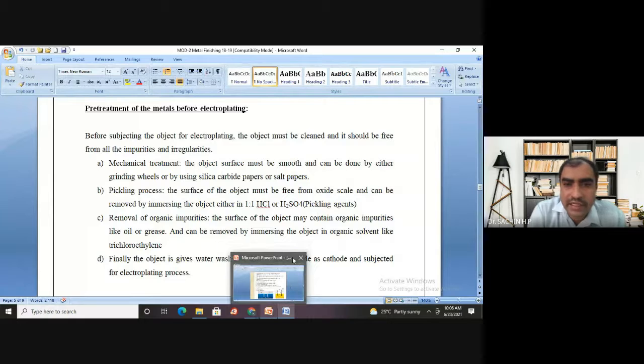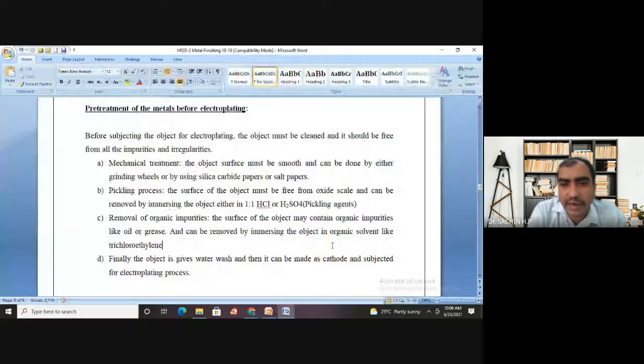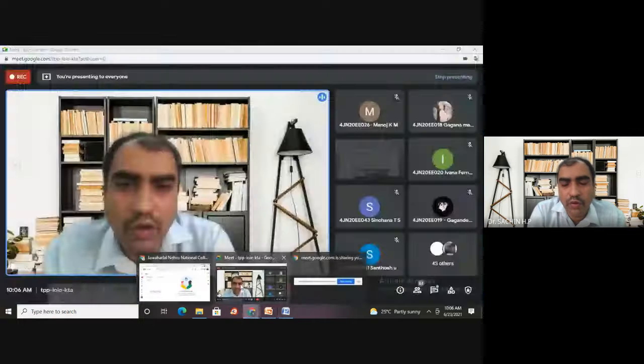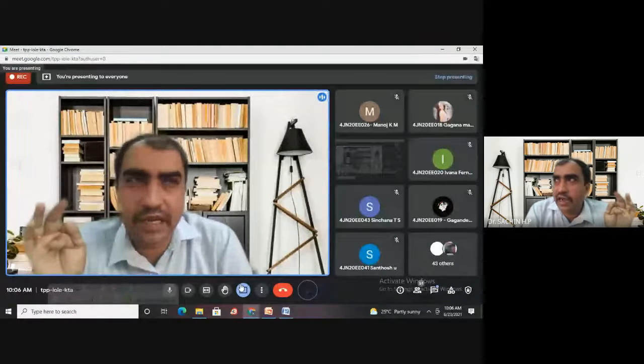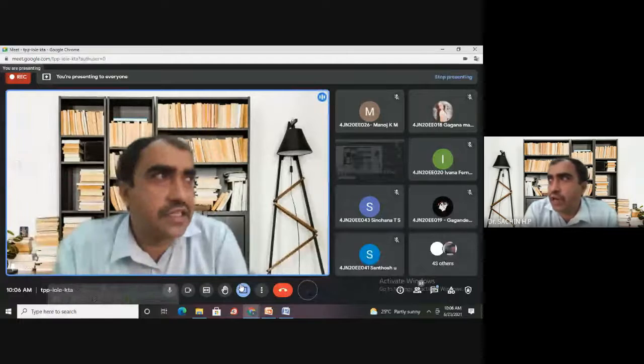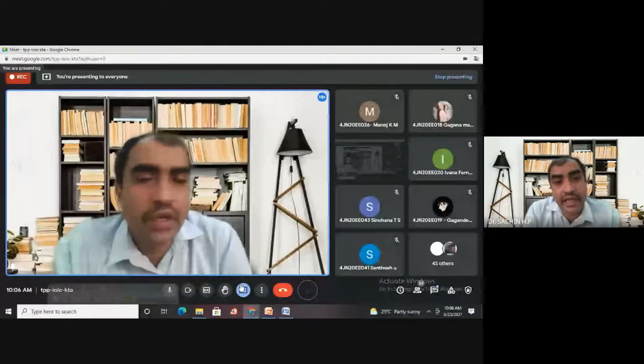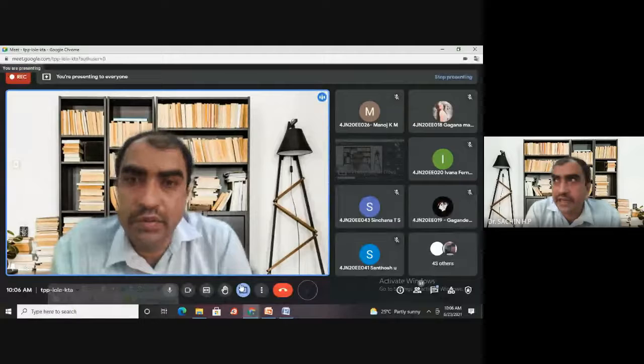And the third one is I want to remove the organic matter. So now two steps are over. One is mechanical treatment and the second is called pickling. And the third step is I want to remove the organic matter. How to remove? Any idea?